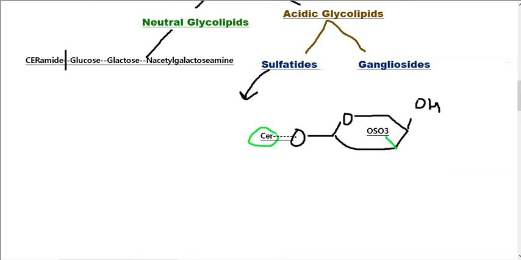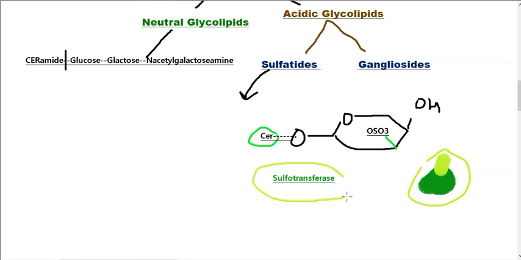The enzyme sulfotransferase acts on a sulfate donor, mostly PAPS, which means phosphoadenosine phosphosulfate. This is the sulfate group, and sulfotransferase causes the transfer of the sulfate group from this compound to carbon 3 of galactose that is connected with the ceramide of the glycolipid.